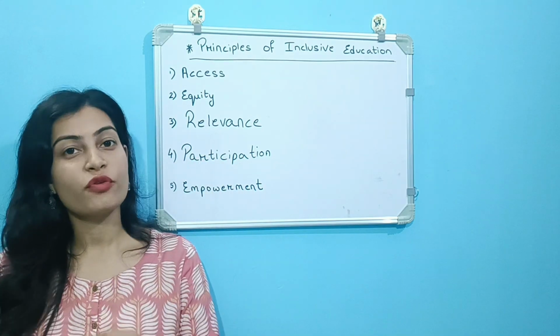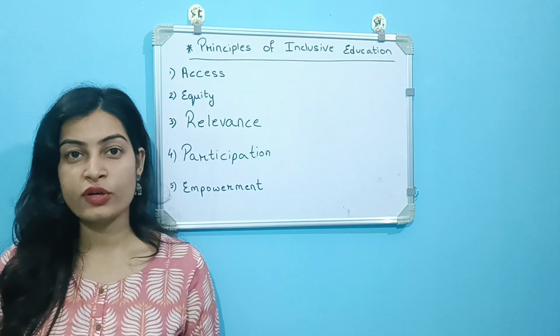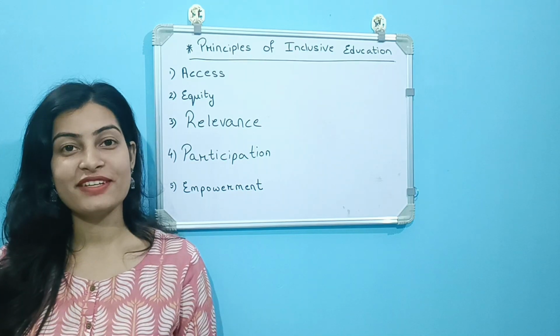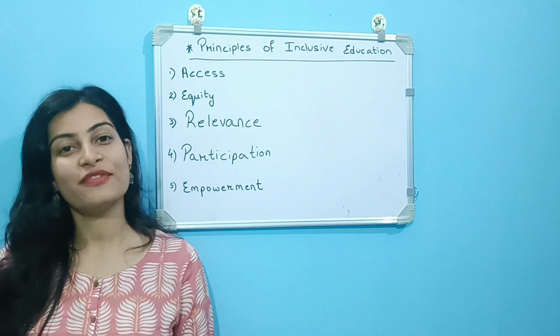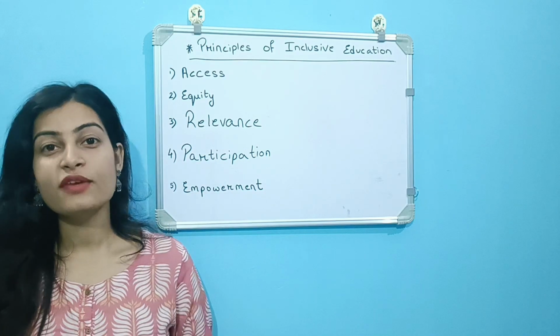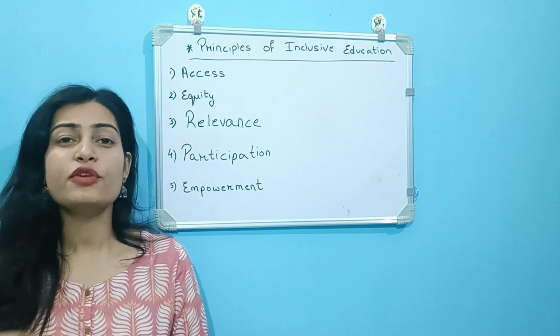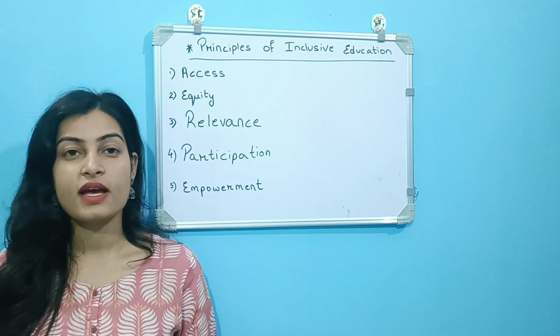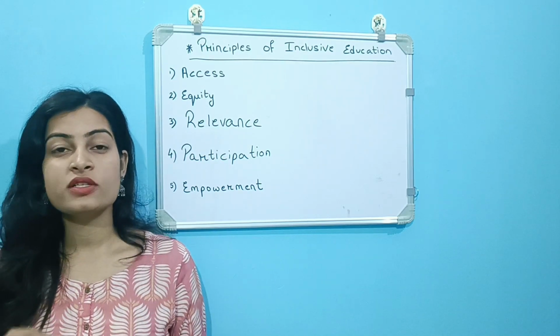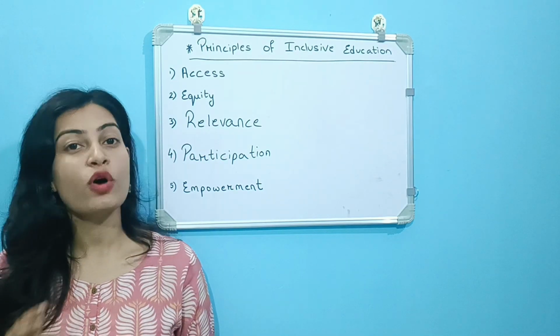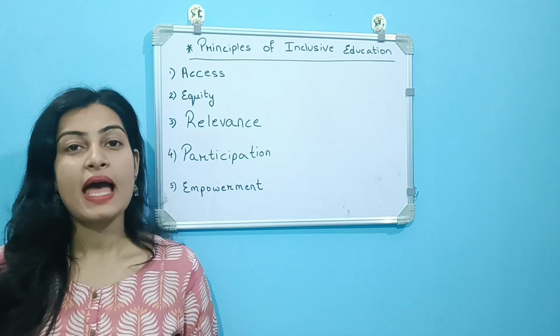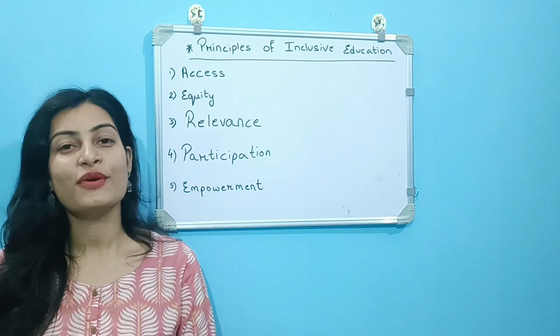The third one, which is relevance. So the teacher provides instructions or support or help which is relevant to the students in all ways. The fourth, which is participation. So the participation of the children in inclusive education is very important. It includes the participation not only of the children but also of their parents and the community as a whole.